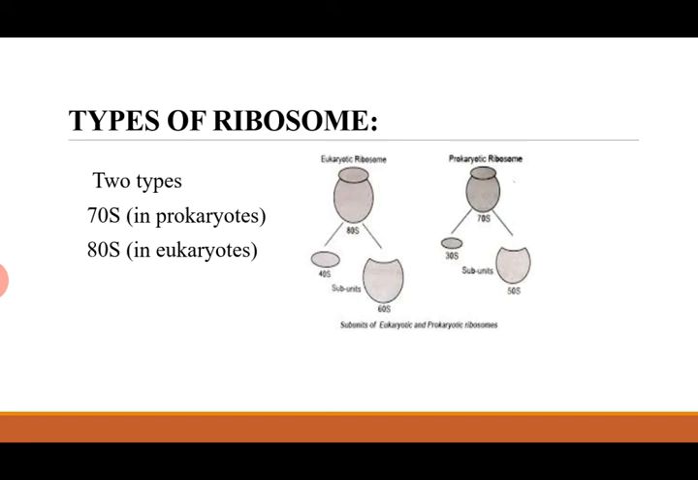Eukaryotic ribosome is 80S, in which the smaller subunit is 40S and the larger subunit is 60S. Prokaryotic ribosome is 70S, in which the smaller subunit is 30S and the larger subunit is 50S. Now what is S? S stands for Svedberg unit, which is used in ultracentrifugation.